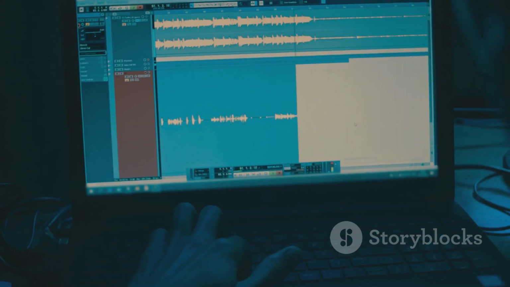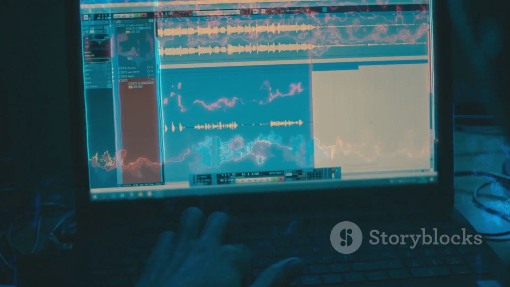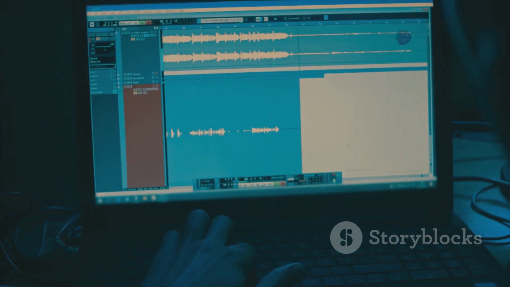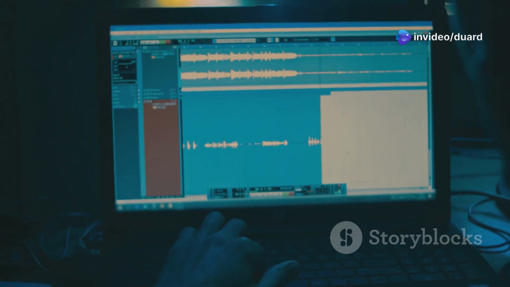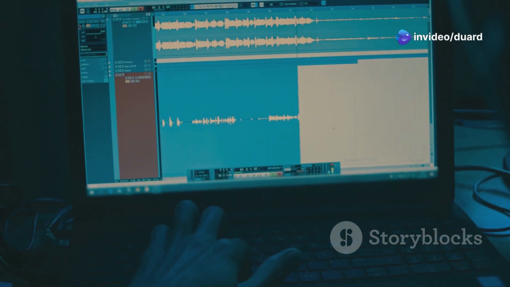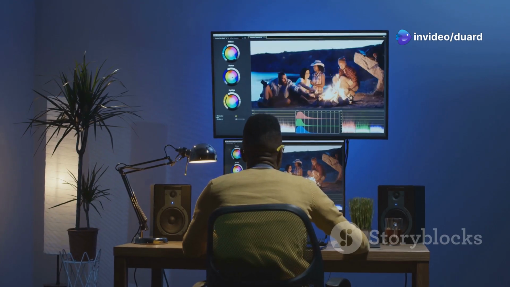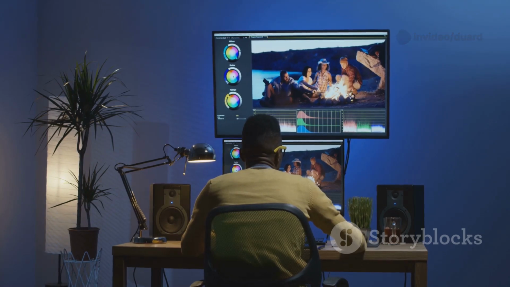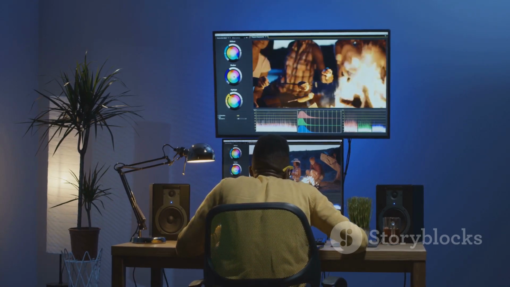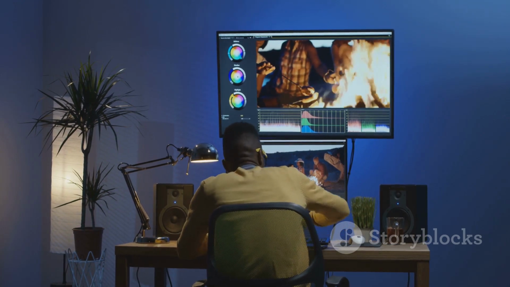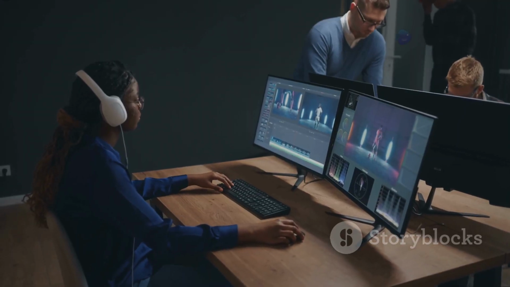There's no timeline juggling or complicated tools, just simple text editing. If you can use a word processor, you can edit your video with Descript. The result? A clean, confident, and professional-looking video in under a minute. Your content is ready to share faster than ever before. This is editing for everyone.